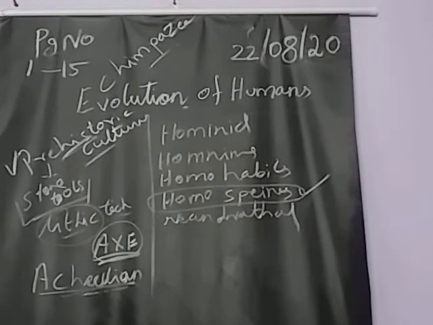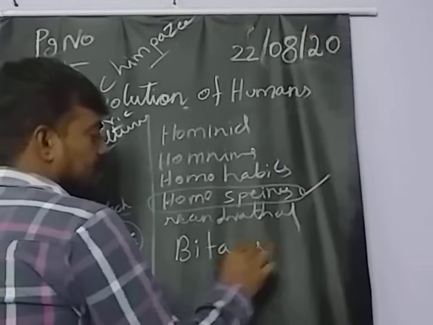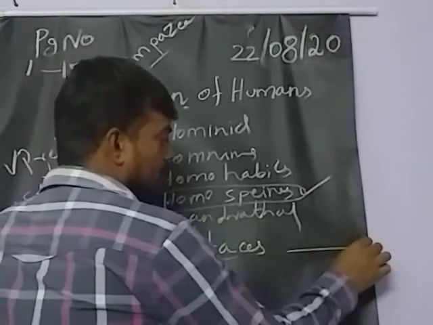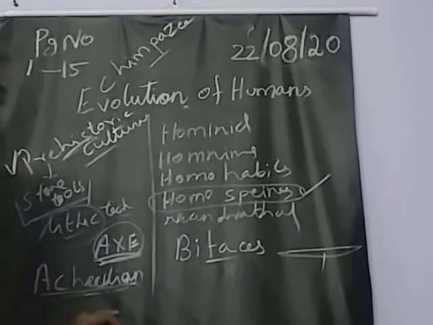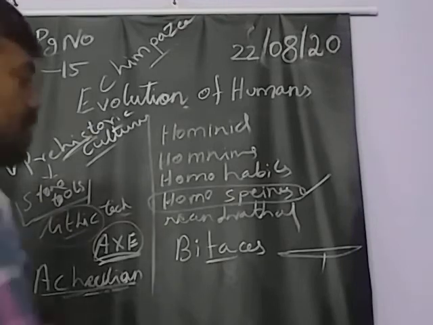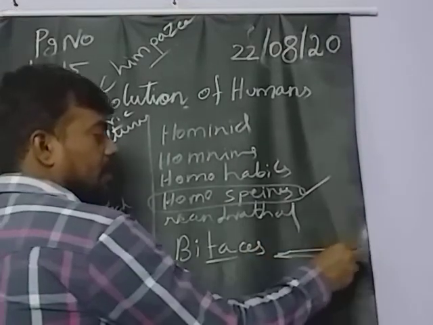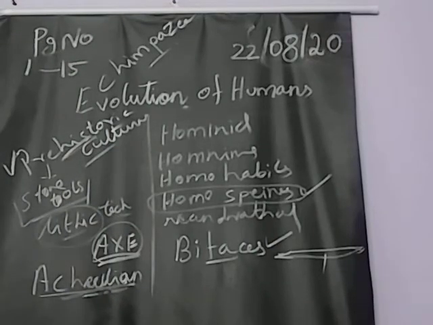Okay, and the bifaces will be there. What is it? Bifaces. It will be sharp on both sides. That will be called bifaces. These are all the tools, and these are all made by stone. Bifaces are tools that have flaking on both sides. Both sides will be sharp. That kind of tool will be called bifaces.